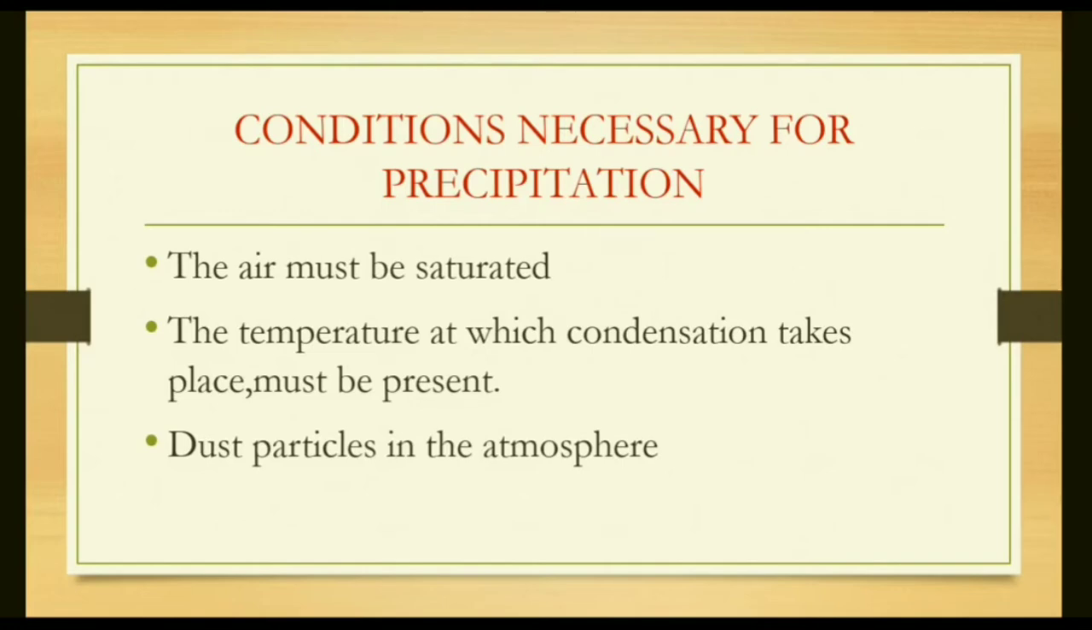Second, the temperature at which condensation takes place must be present. Condensation means cooling. Like in the Thar desert, rainfall does not take place because the temperature does not fall, it remains warm or high. But in other areas, rainfall is common because the temperature falls, the moisture cools down and results in precipitation.